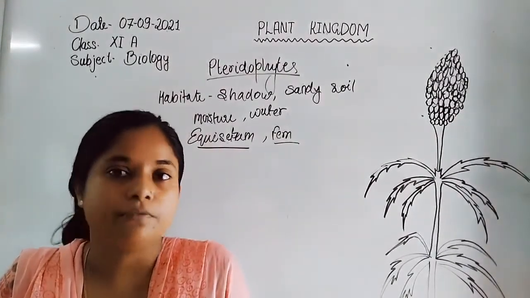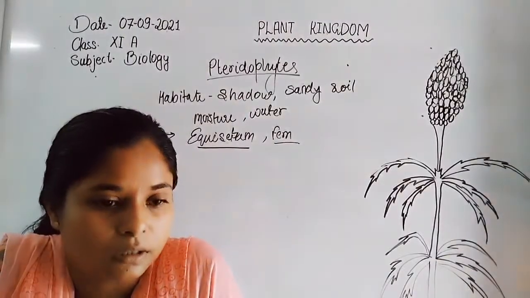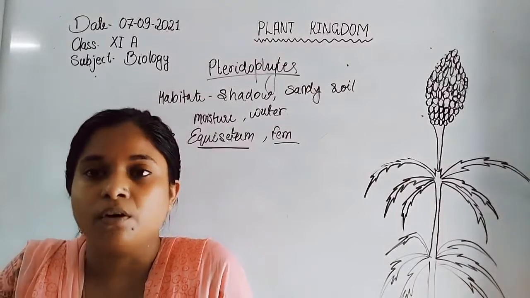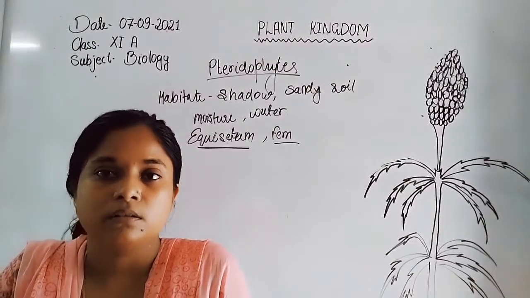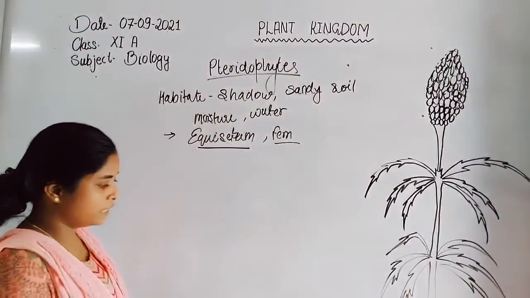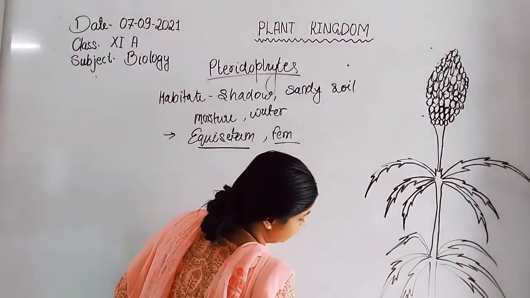Also, they are modified for survival in the terrestrial region. So the rhizomes appear on the plant series.